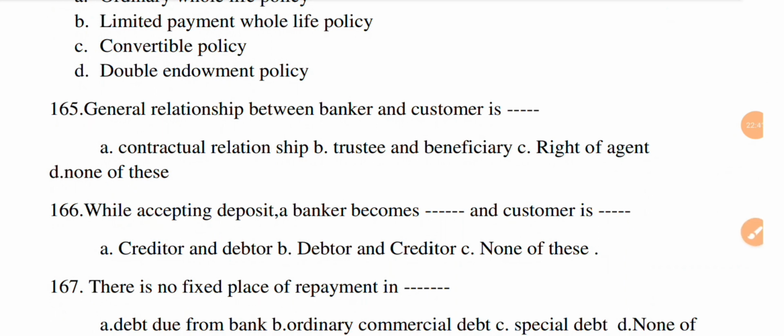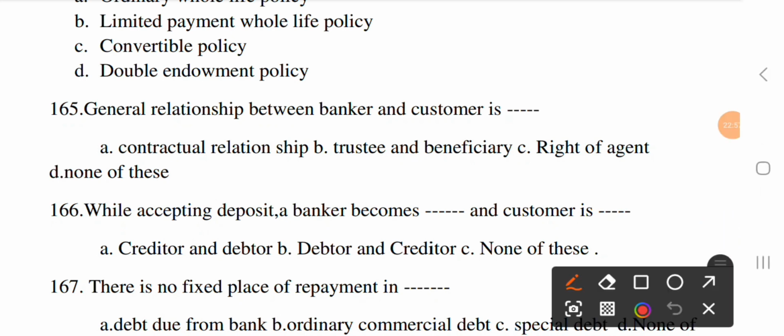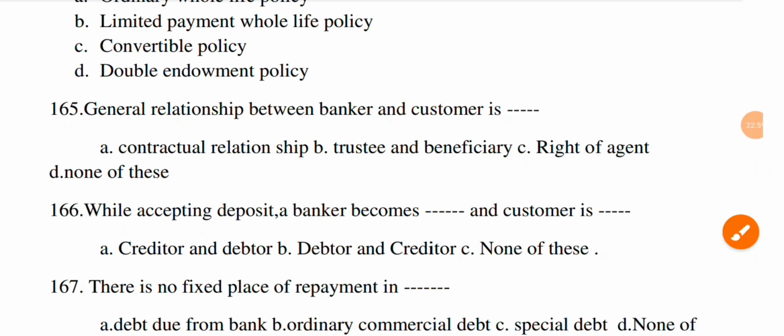Next question. General relationship between bankers and customer is dash. A, contractual relationship. B, trustee and beneficiary. C, right of agent. And D, none of this. The correct option is B, trustee and beneficiary.